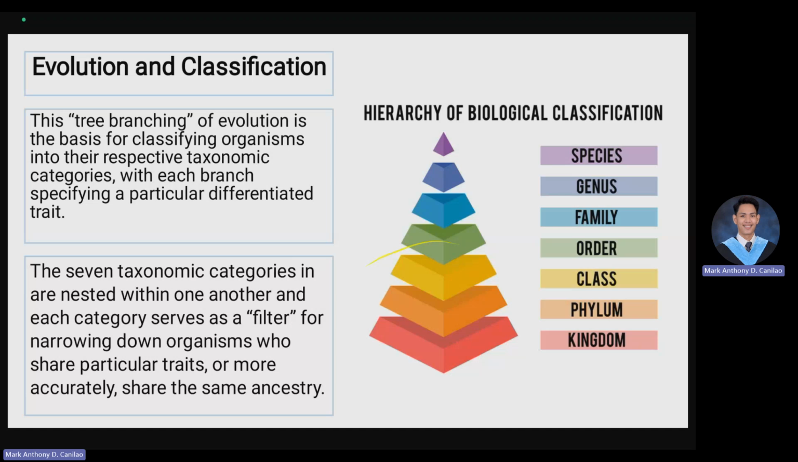Just like what I've mentioned, the arrangement from species to domain is from exclusive to inclusive. And if we're going to traverse backwards from domain to species, we can easily distinguish that the arrangement from domain to species is from inclusive to exclusive. The specific part narrows down.